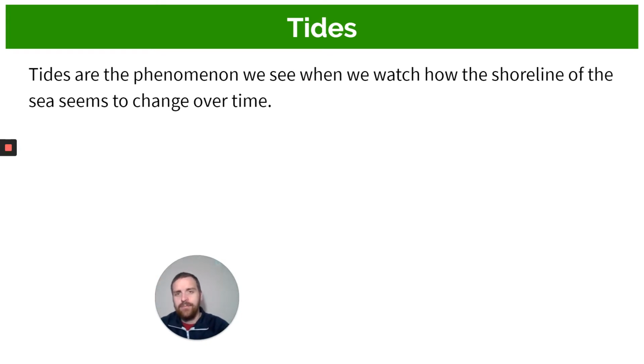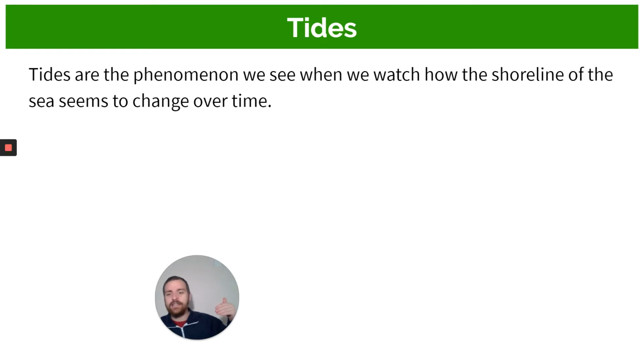over time. All right? Now, when I talk about the changing of the shoreline of the sea, I'm not talking about waves, because waves crash and they run up the shore and then they come back down. It's the fact that we can sort of say that the sea seems to stop here. But tides actually change that, because if we go in the morning, the water might be over here. But then a few hours later, the water might be quite a few meters closer to the shore.